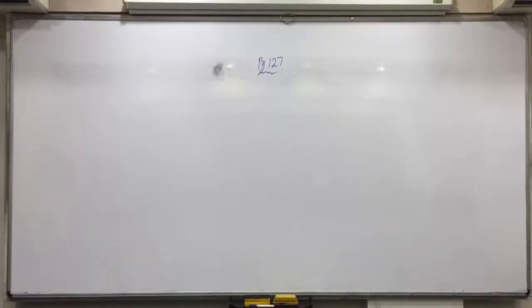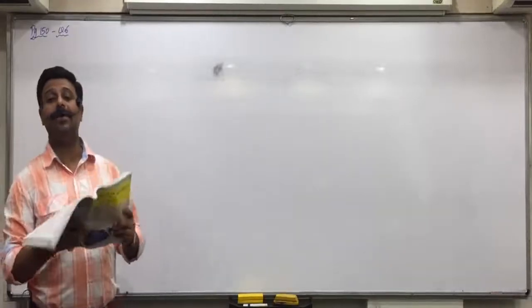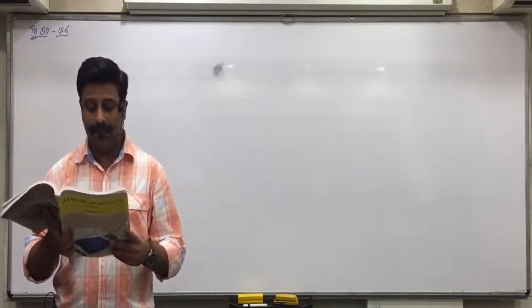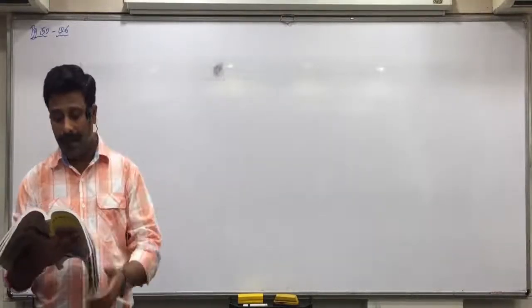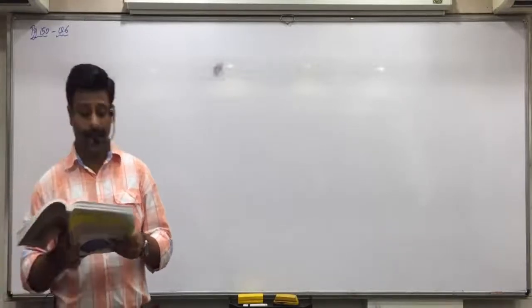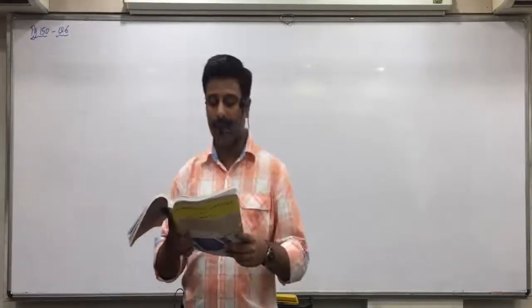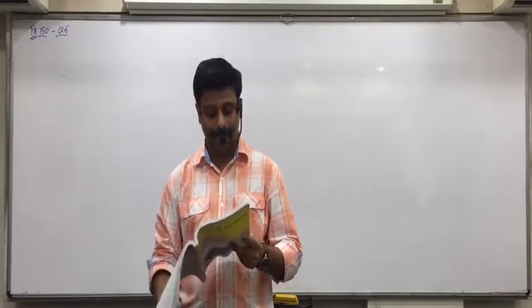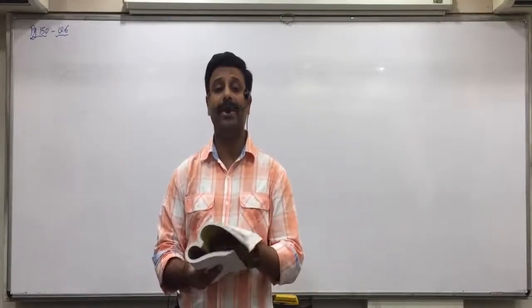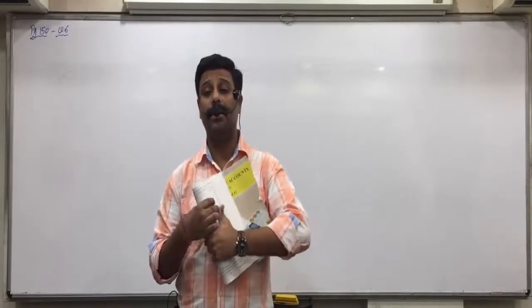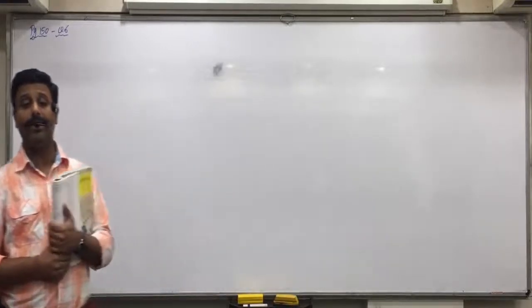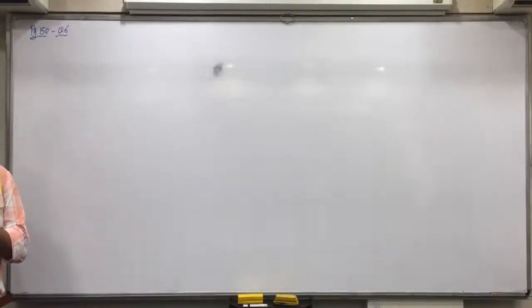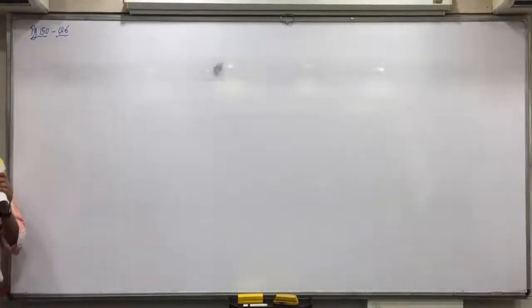Page number 150, question number 6. Following balances are taken from the books of Moon Limited. Prepare balance sheet as at 31/3/17 as per Schedule 3 of Companies Act 2013. Now, interest accrued means outstanding income. Under which heading will it come? Outstanding income. Just now we saw the 20 items. So, other current assets. Mark it as OCA.